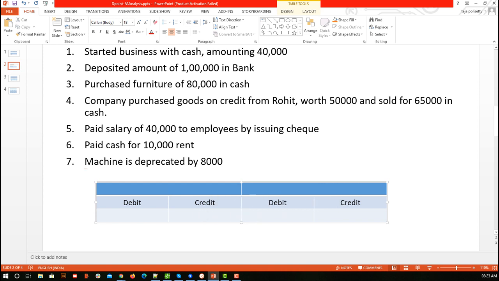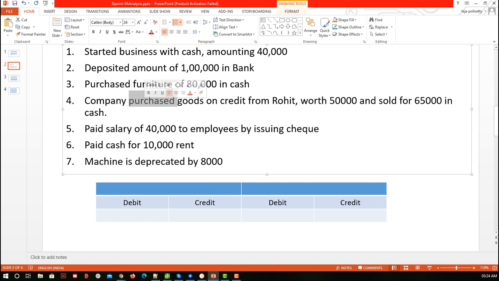Now our last transaction is: machine is depreciated by 8,000. So here what all accounts are involved? One, we can say machine. So should we write machine? Just like I said that we have a purchase account or sales account, we cannot say purchase means comb is purchased, bat is purchased, or something is purchased. We simply have a purchase account. It can have n number of other goods and products.